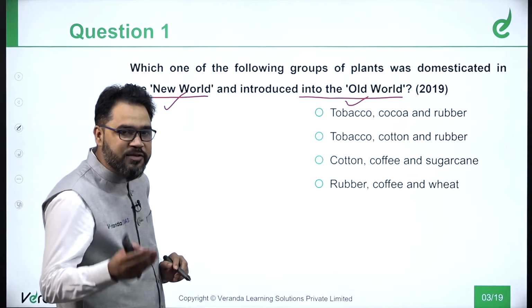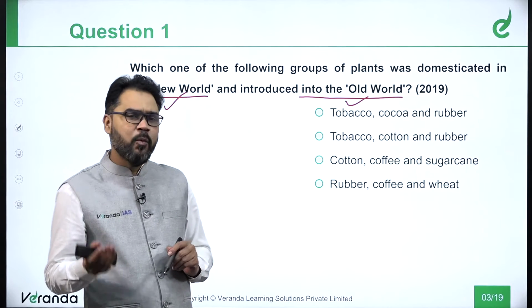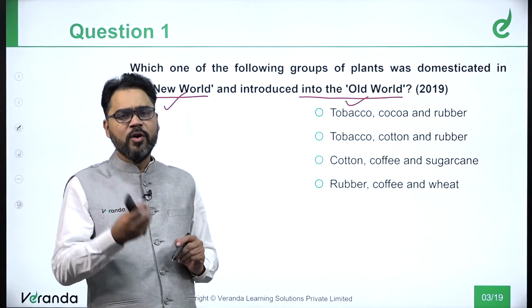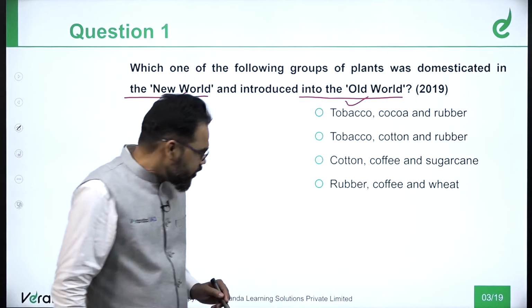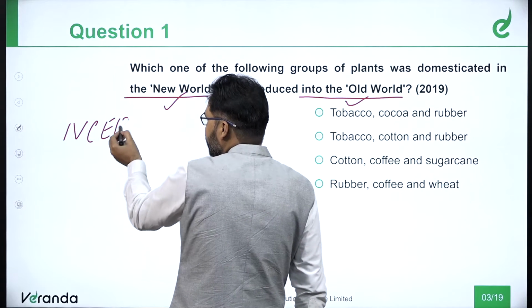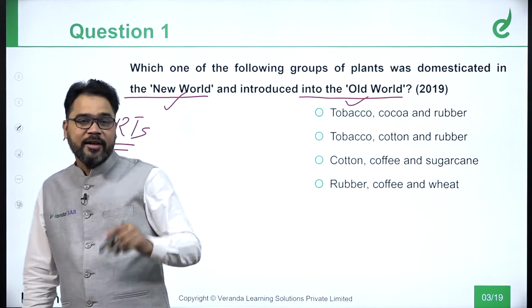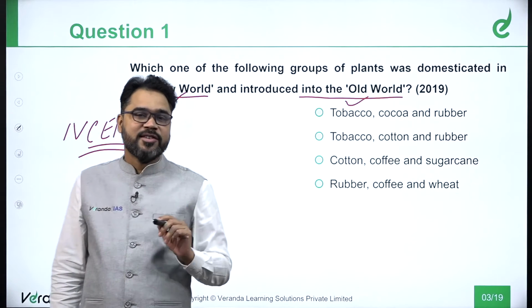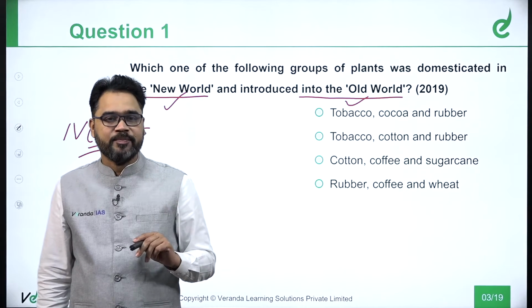When you start your preparation and refer to the NCERTs, you will find a very clear mention of the New World and the Old World. So when you have an idea about them from your NCERTs, you can see the relevance and importance that NCERT plays in your preparation.